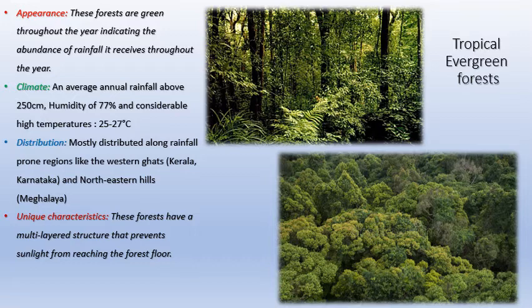These layers are at different heights. When sunlight penetrates one layer, it hits the next layer and gets stuck. Beyond a particular layer it won't go, and this prevents a lot of light entering the forest floor.